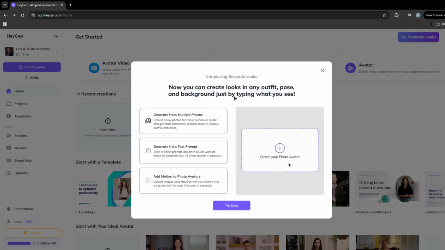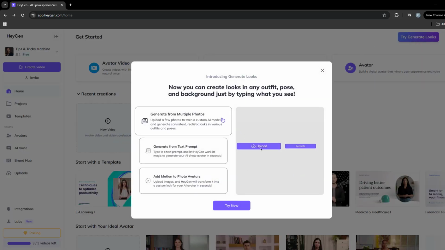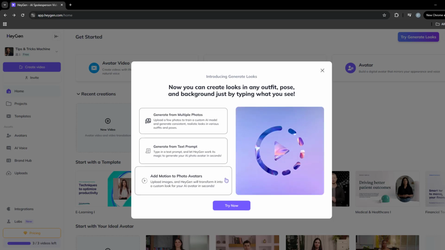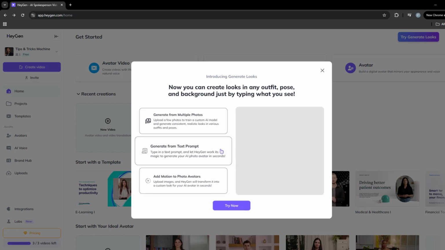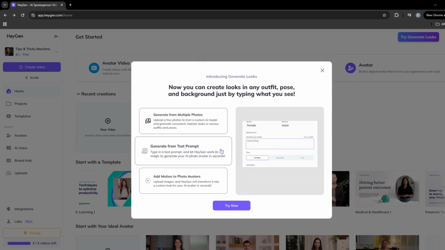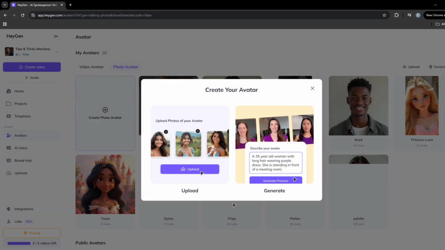With this feature, you can generate an avatar from multiple photos, you can generate an avatar from a text prompt, or you can make existing photos come to life with this third option. Here's an example of what to expect. In just a few clicks, you can generate custom videos for social media, presentations, education, and more. I'm going to try the Generate from Text prompt.